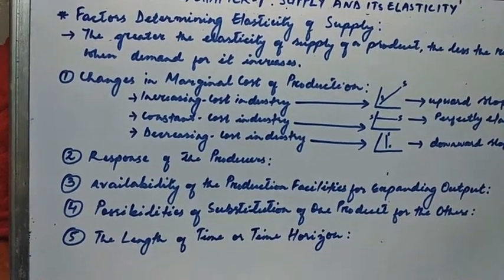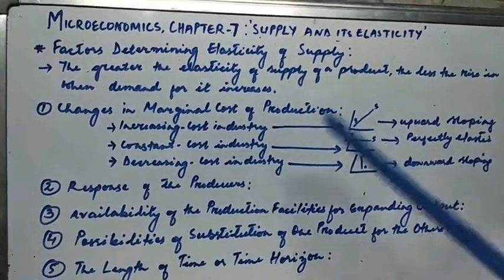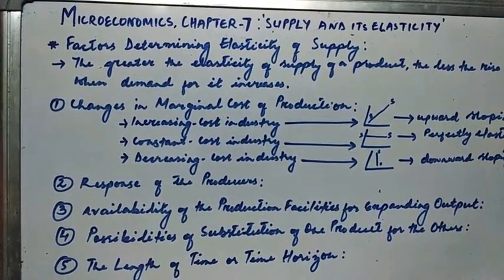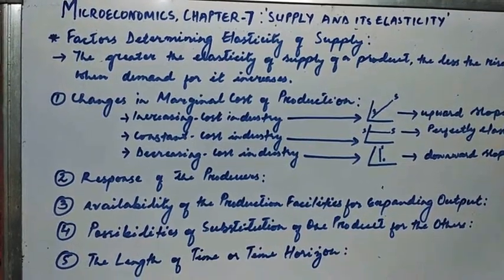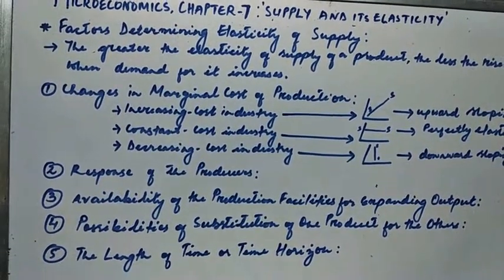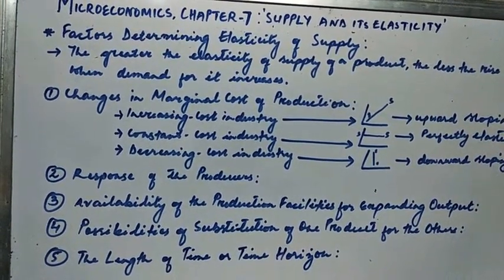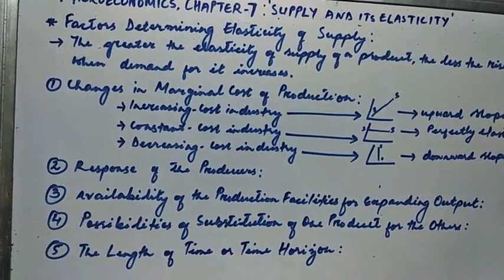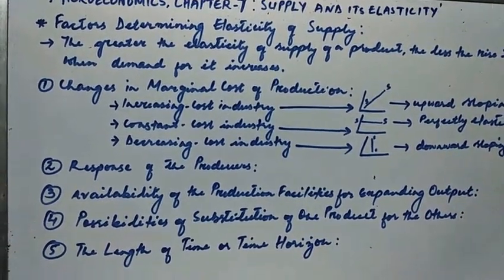So elasticity of supply plays an important role in determining prices of products. To what extent the price of a product will rise following the increase in demand depends on the elasticity of supply.